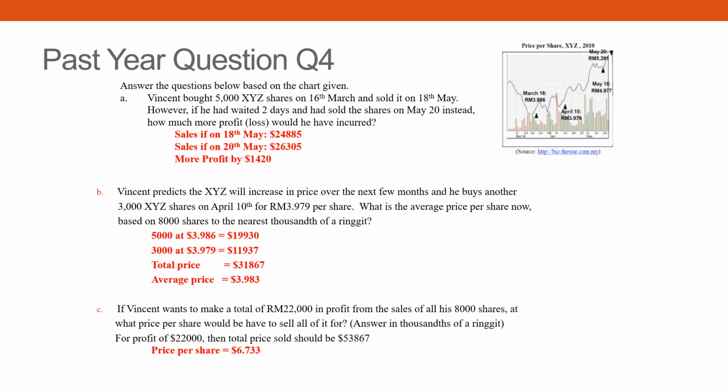So now, if you want a profit of 22,000, then the total price sold should be 53,867. Where did we get this 53,867? From part B. In part B, your total cost is 31,867, right? You look up there, the total of 8,000 shares is 31,867. You add 22,000 to that. Why do you add? Because you want to make a profit of 22,000. So you increase the price by 22,000. And then you divide it by 8,000. And they ask you to the nearest thousandth of a ringgit, meaning 3 decimal places. All right, so that's about it for the past year questions.